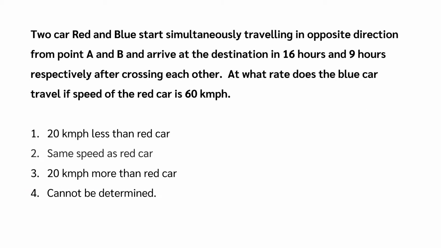Two cars, red and blue, start simultaneously and are traveling in opposite directions from point A and point B. They arrive at the destination in 16 hours and 9 hours respectively, after crossing each other. At what rate does the blue car travel, if speed of the red car is 60 km per hour?